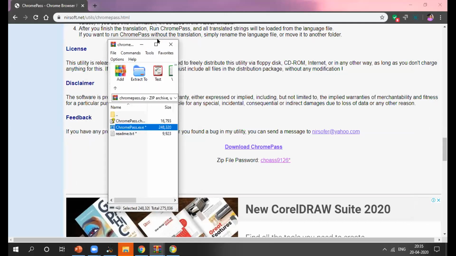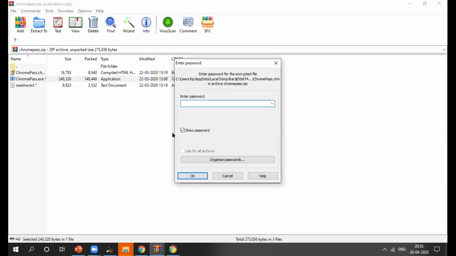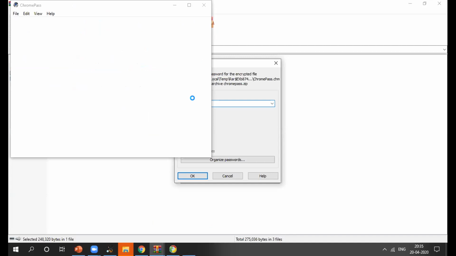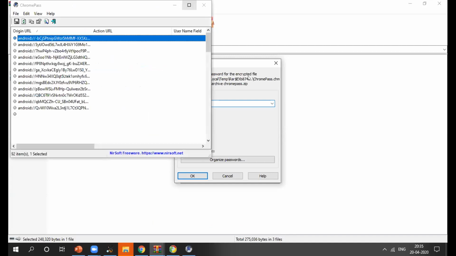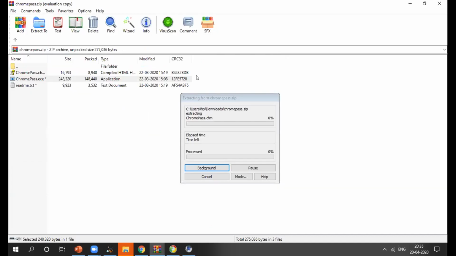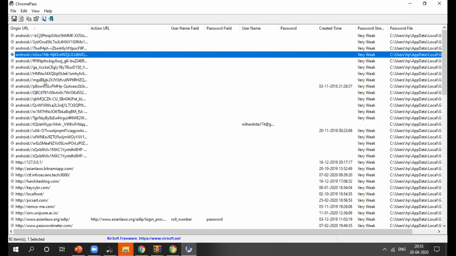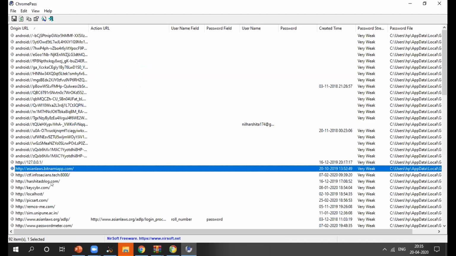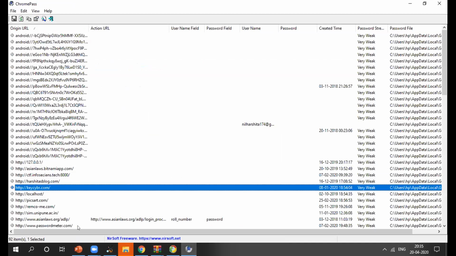Now I'll just open my application. You can see here exactly the Android, then some websites I have visited. Here are some of my websites, and yes, I have created passwords for them. Some educational websites and some other websites.